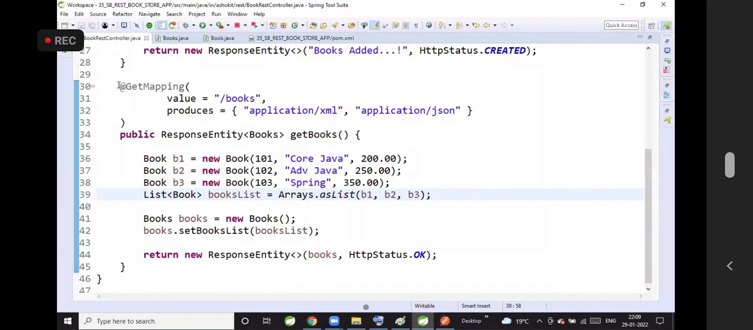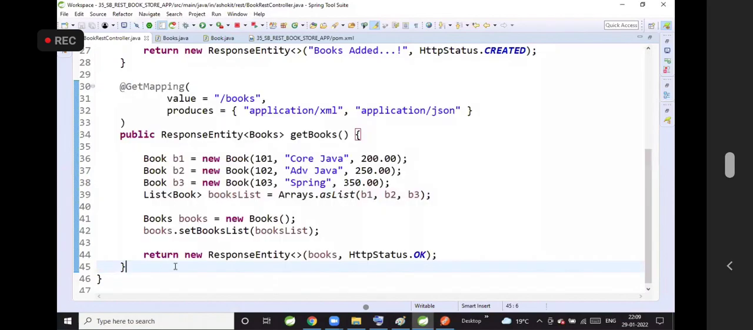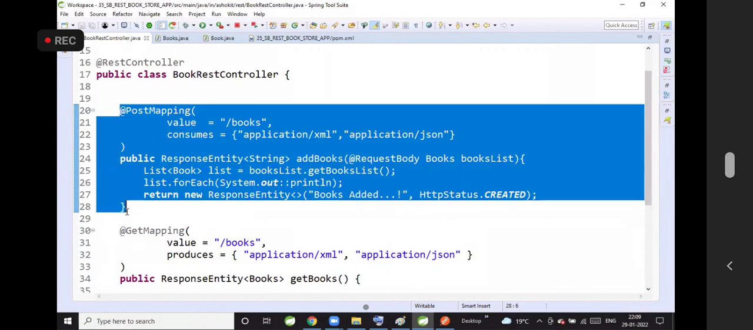Do you understand this method now? Yes, Ashok, I got it. Now, let's go to the POST request method. When will we go for the POST request method, sir? Whenever we want to send more than one record, sir.